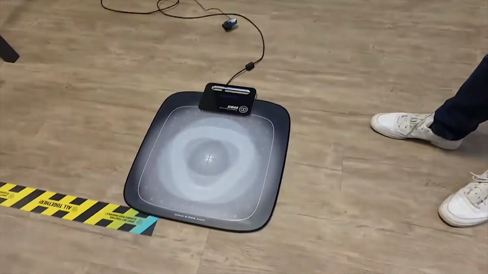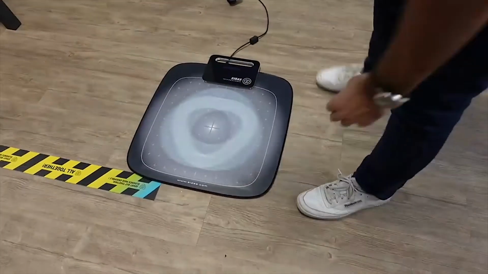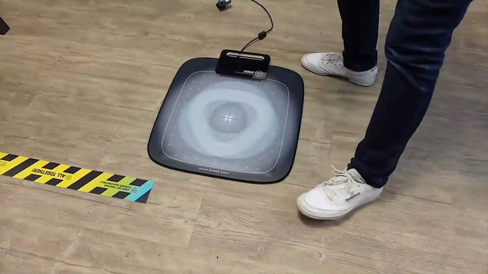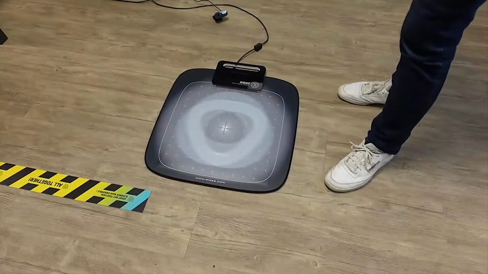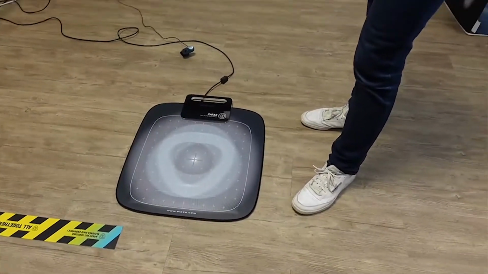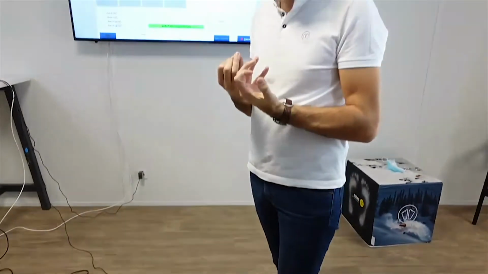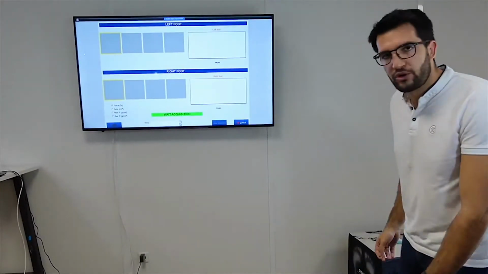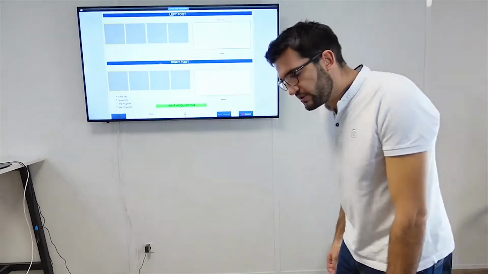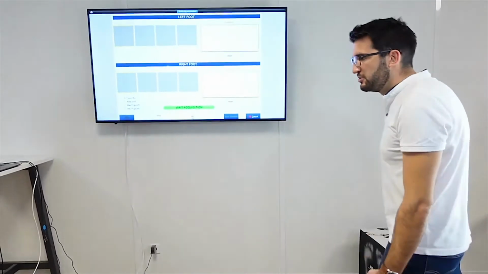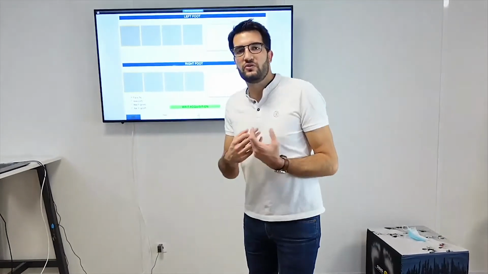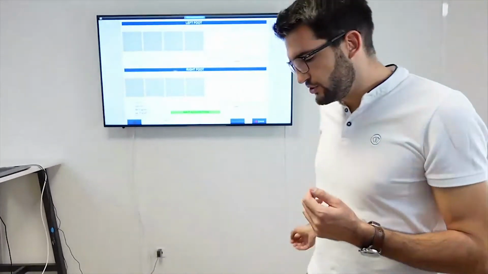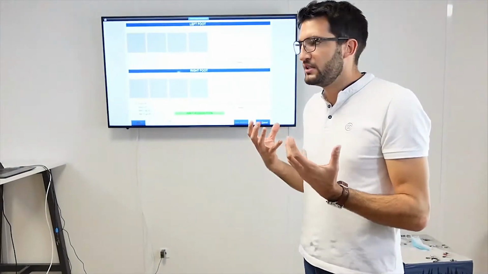Now, how can you do it? Because all of us have had some patients who have difficulties walking on the pressure plate. They walk with a little step, or they make big steps. So it's not natural, I should say. It should be as natural as possible.